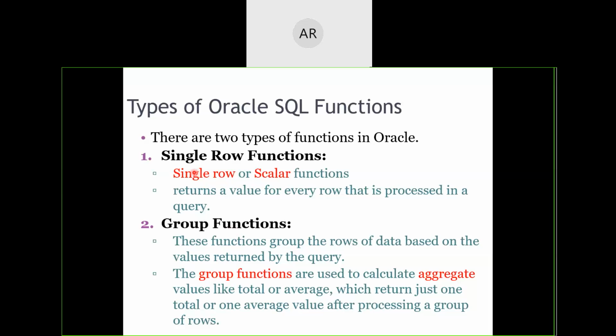Okay. Single row functions return a value for every row that is processed in the query. Whereas group functions will calculate some aggregation over a bunch of rows, and whatever value is calculated from the bunch of rows, that value will be returned back.